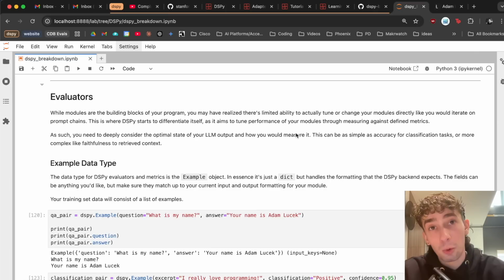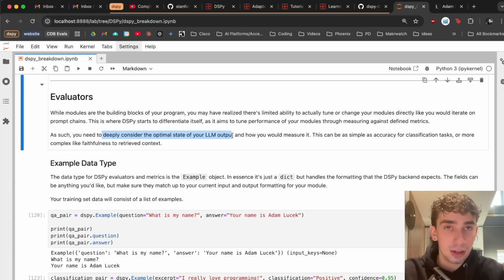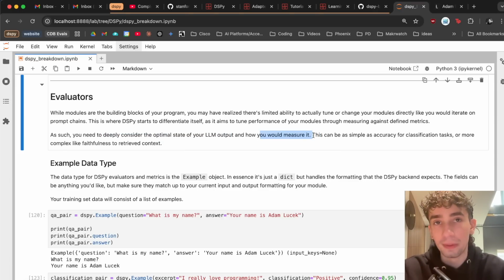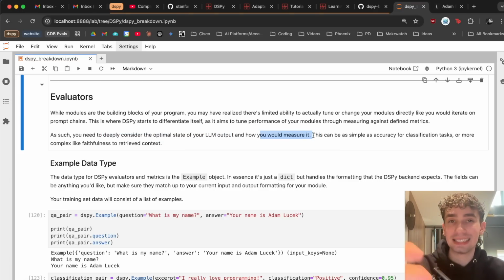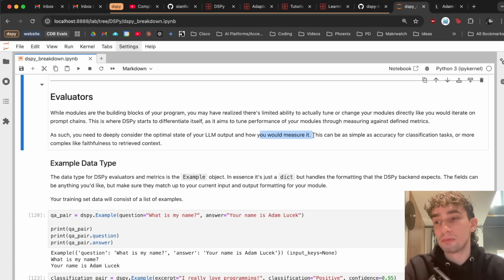Because DSPy requires, if you want to very effectively optimize your program, to be able to deeply consider the optimal state of your input and output and how you would measure it. This can be difficult, especially for things like text generation, which is so loose and flowy and subjective a lot of the times. Measuring the success of input and output is not an easy feat.